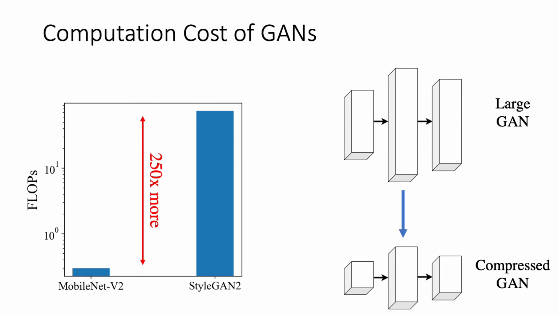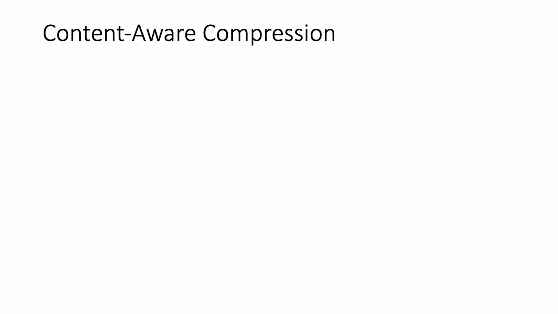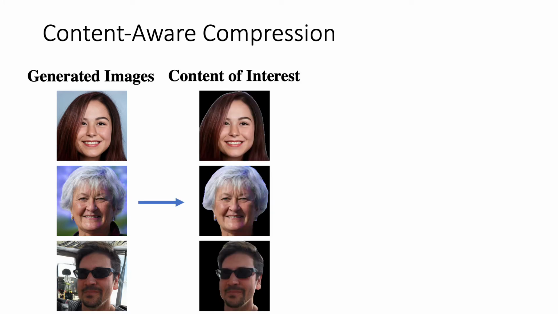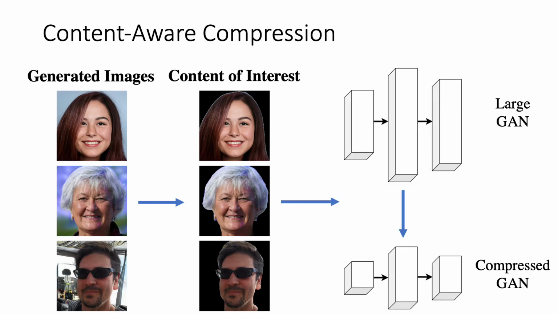However, compressing state-of-the-art noise-to-image GAN is rarely studied, and using conventional methods yields poor results. We here propose an idea of content-aware compression. We look at the generated images from a GAN and extract their content of interest by image parsing networks. With the information of content of interest, we design a pipeline to compress a large GAN into a smaller one, and name our technique content-aware compression. Our approach includes two components.